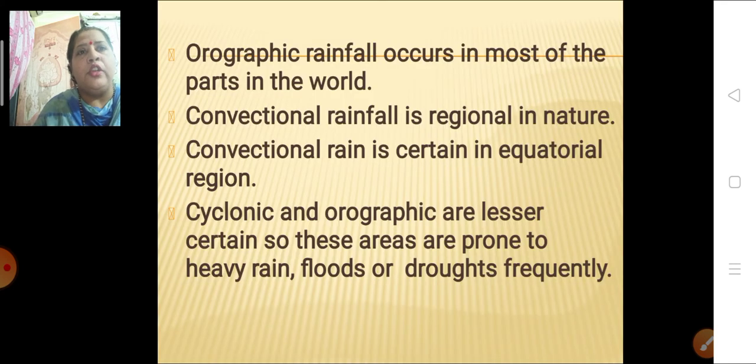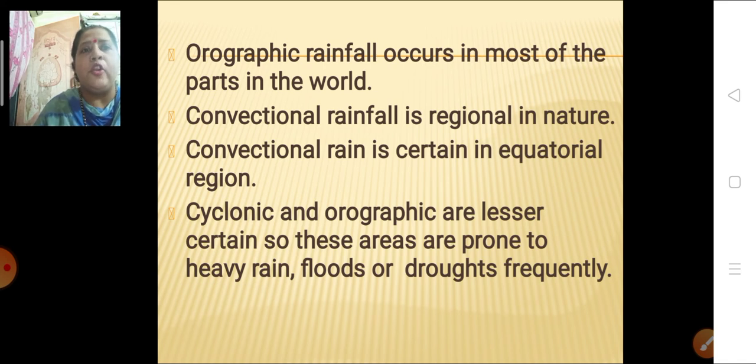Now, orographic rainfall. This orographic type of rainfall takes place in most parts of the world. While if you see the convectional rainfall, it is regional in nature. It is limited to a region. Mainly it takes place in the equatorial region.